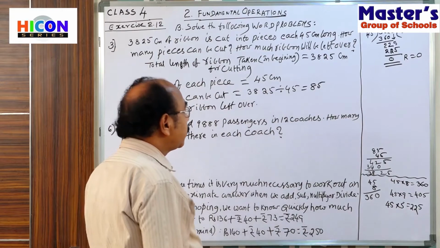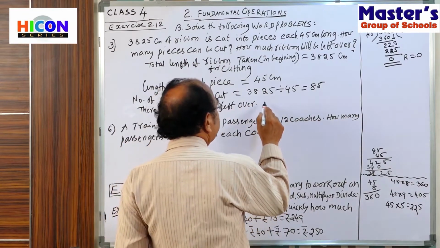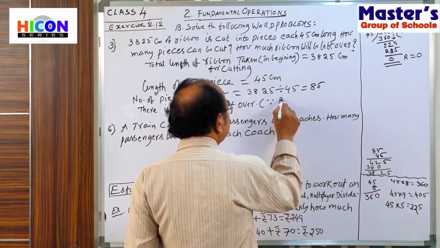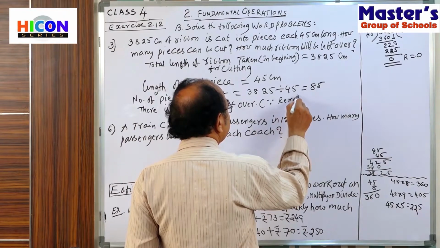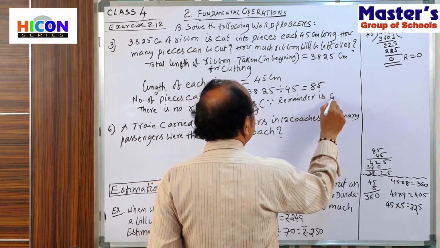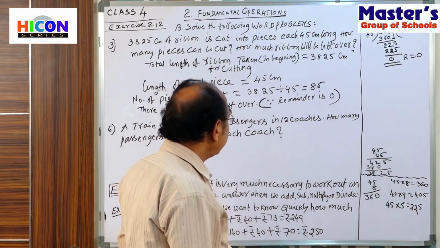Why? Because in this division we got remainder 0. Since the remainder is 0, that's why there is no ribbon left over.